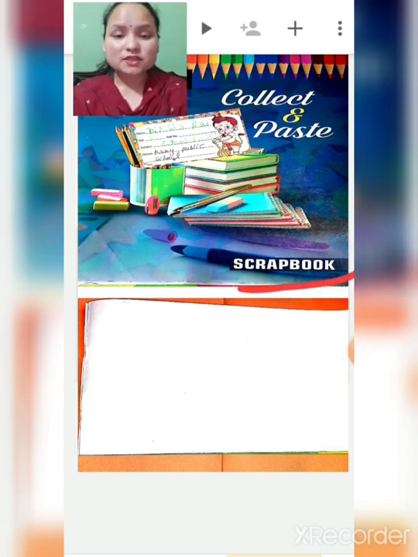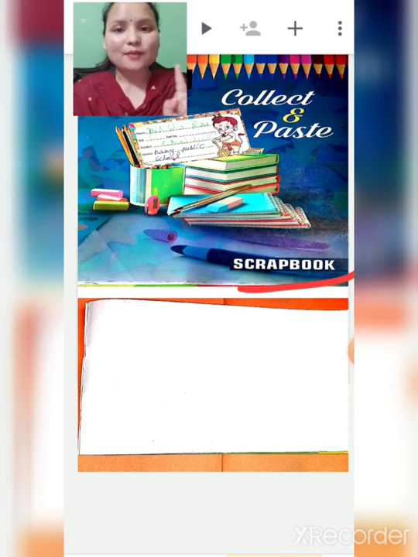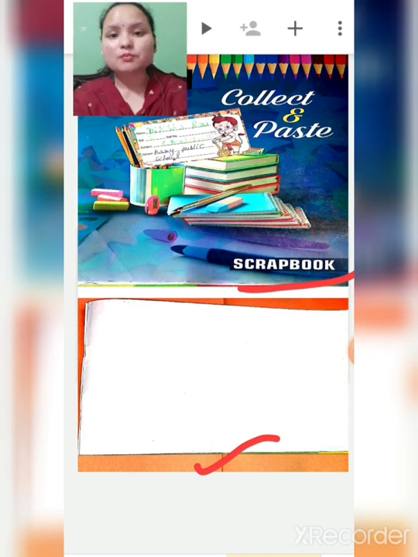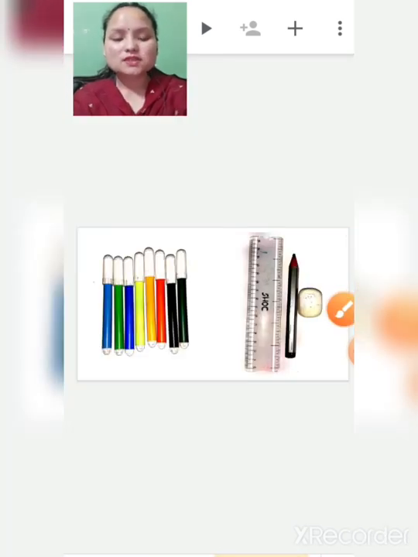As I have mentioned earlier in your English video, you have to do all four subjects' work in one scrapbook. Then you need a drawing sheet, or drawing paper. After that you need some sketch pens, scale, pencil, eraser.